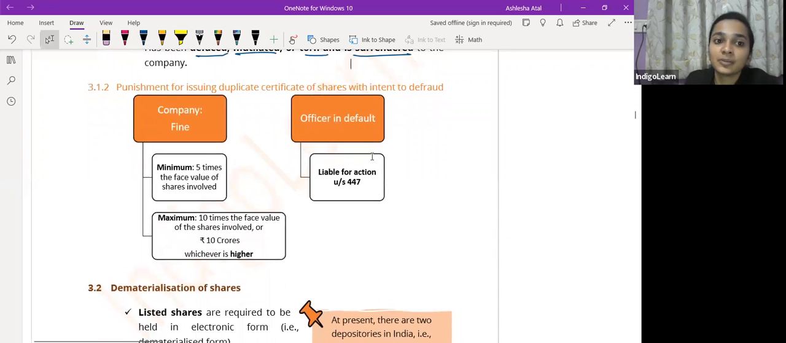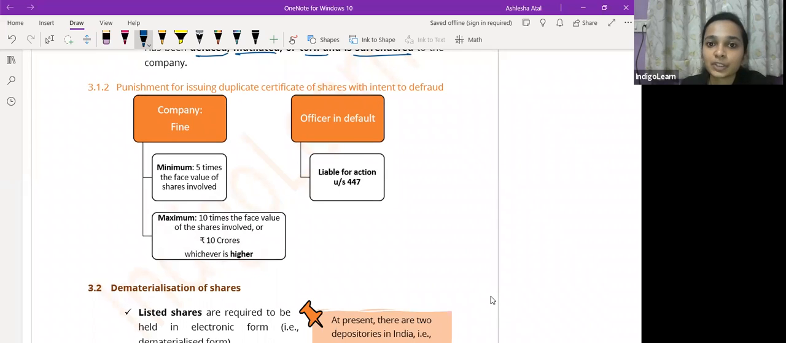Now if a company issues a duplicate certificate, yes, you will get access to the notes. I'll let you know how you will get the access to the notes tomorrow. You will get the access to these notes.